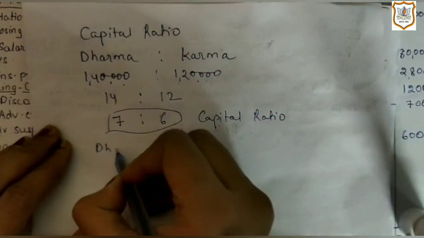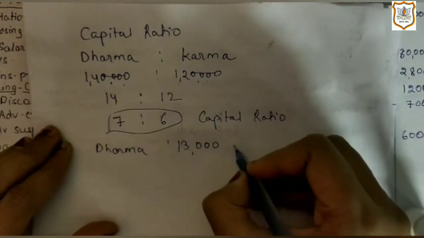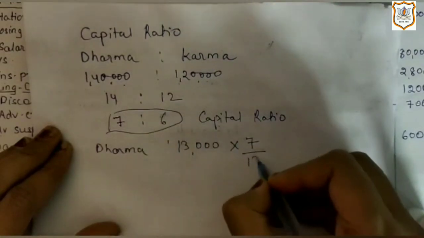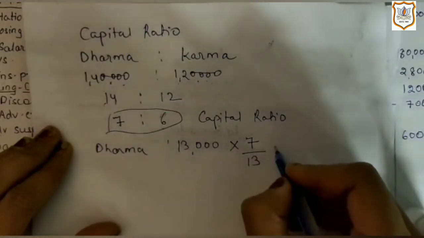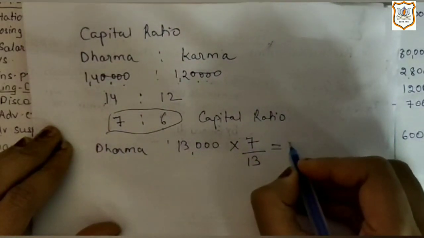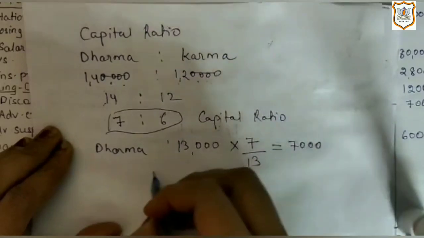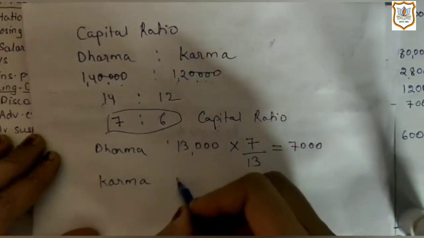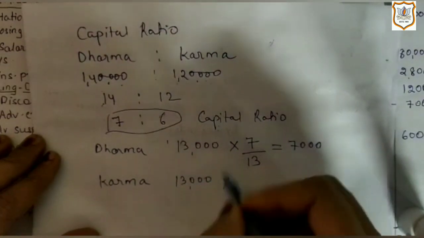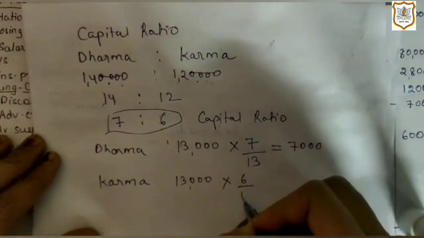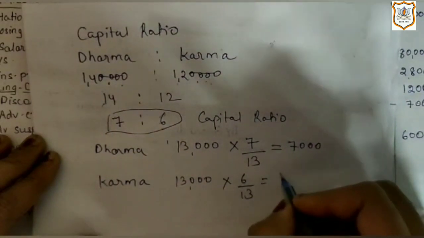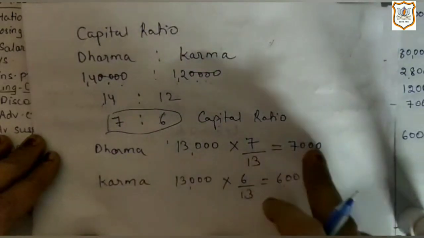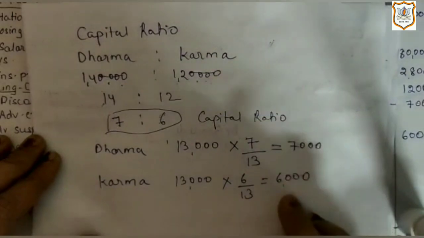For Dharma, it will be 13,000 multiplied by 7 upon 13. 7 plus 6, 13. So we will get 7,000. And for Karma, 13,000 into 6 upon 13, and it brings us 6,000. So Dharma's loss is 7,000 and Karma's loss is 6,000.